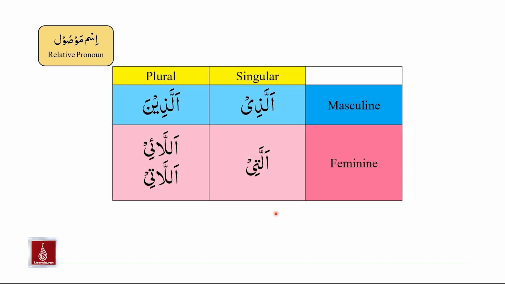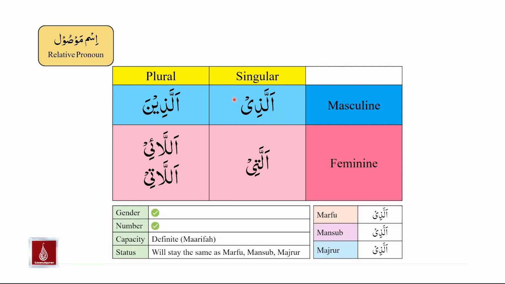We will study the following asma mausul or relative pronouns that are used commonly in the Holy Quran. Please note that each relative pronoun or each ism mausul is an ism. Therefore, it will have a gender, it will have a number, it will have capacity, and it will have a status. Let us look at the example of allazi.